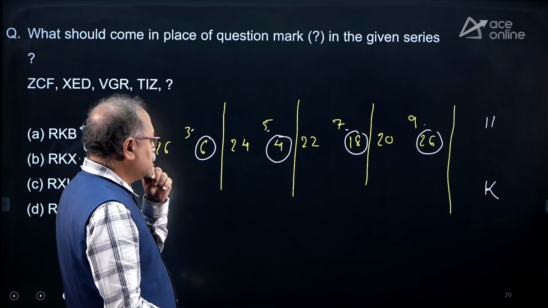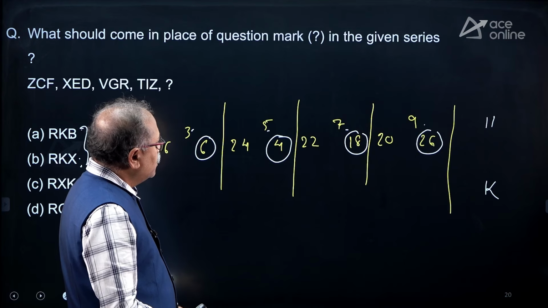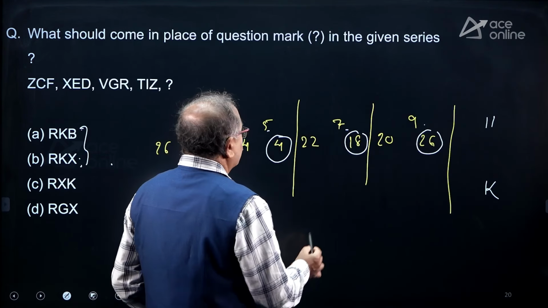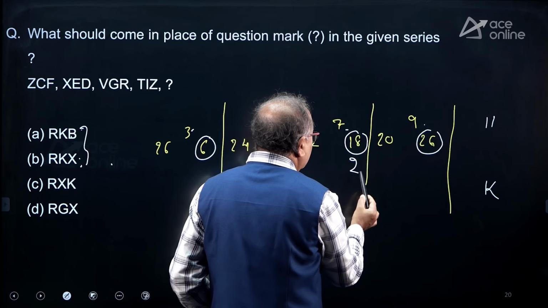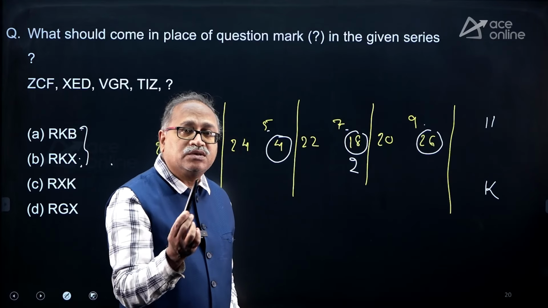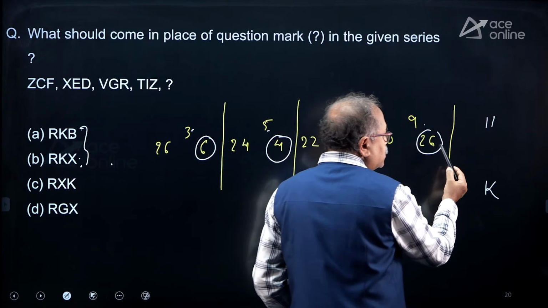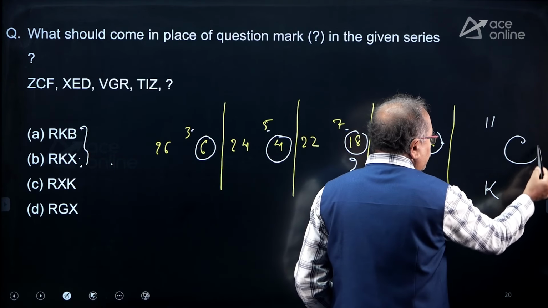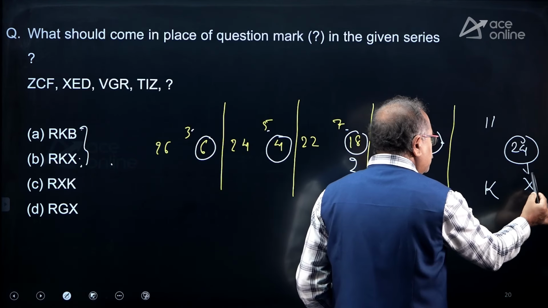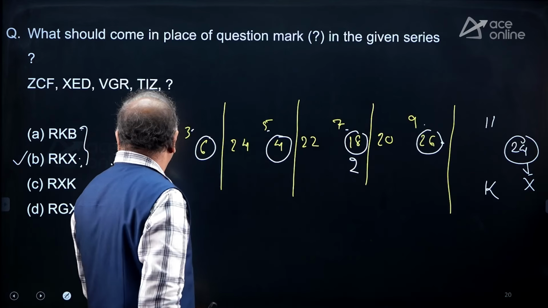So, the last letter, will it be minus 2? From here to here it is minus 2. And if I go for minus 2 over here, 4 minus 2, it should be 2 here, and 2 minus 2 is 0, which is nothing but 26. 0 is equal to 26, which is Z. So, the next minus 2 from here, I will be getting 24, and the 24th letter is X. So, the last letter has to be X, that means option choice B.